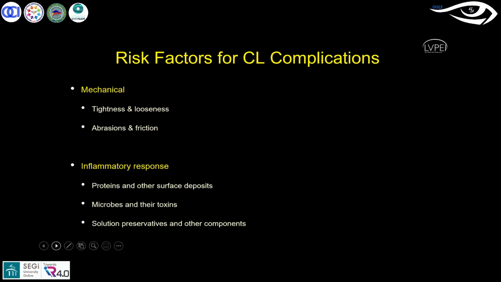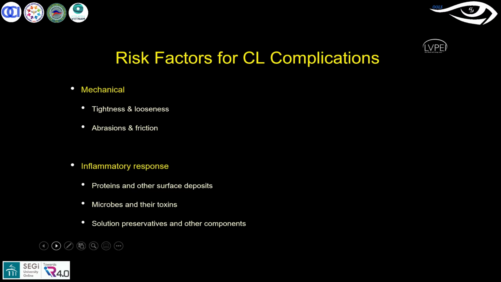Apart from that, if you give an ill fitting, especially a loose fit, the lens tends to move more. The lens edges touch the corneal epithelium and cause abrasions, which lead to friction changes, and erosions can occur.